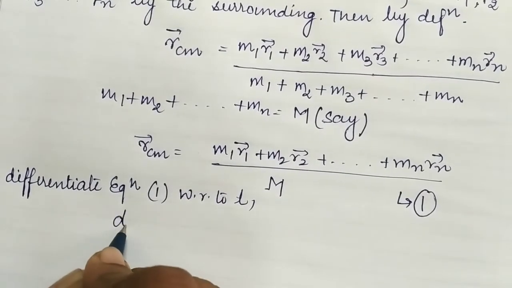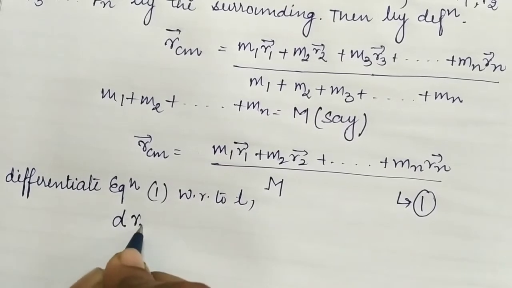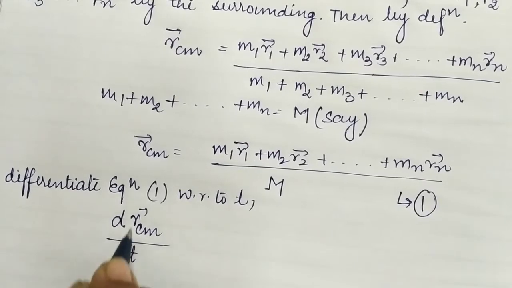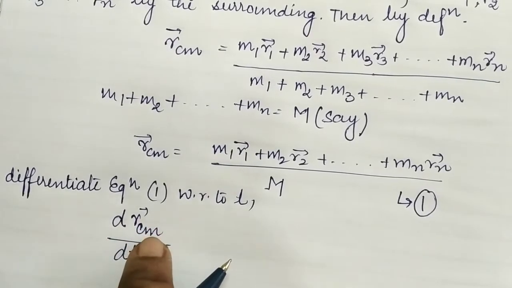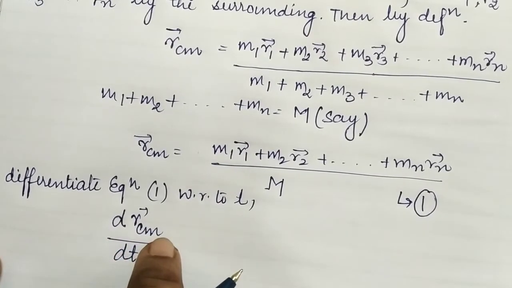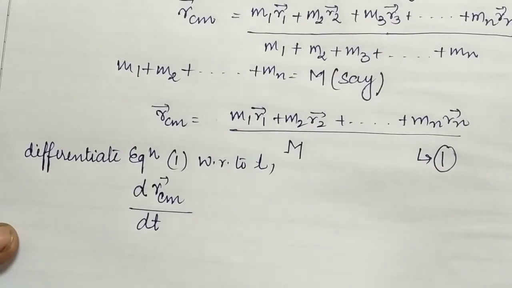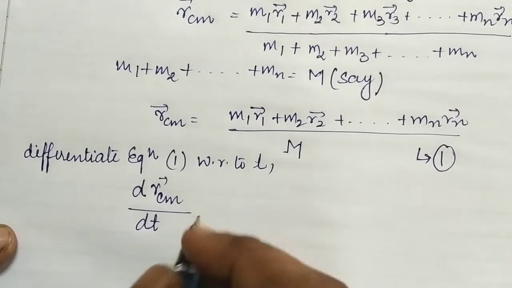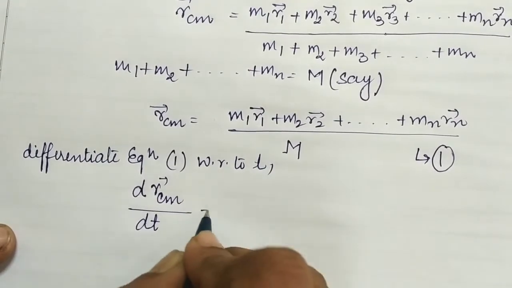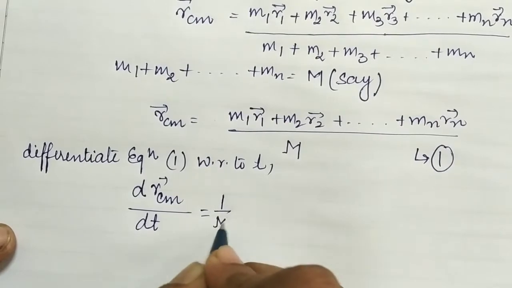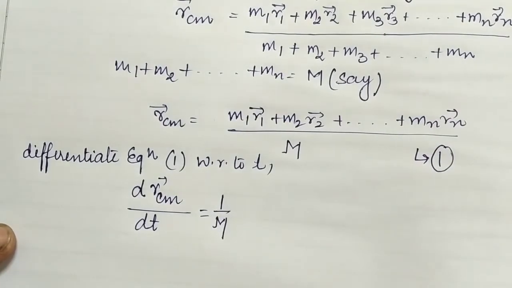So what will happen? drcm upon dt means with respect to time, the change in the center of mass will take place with respect to the change in time. So how can it be calculated? Students, here mass is an invariant quantity, so it can be considered as a constant term like 1 upon m.